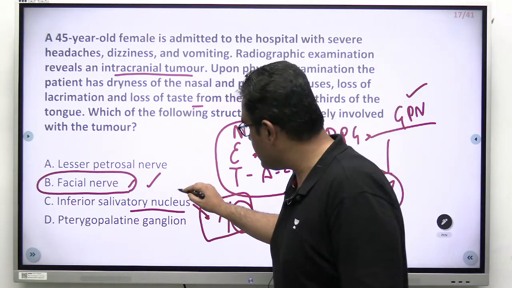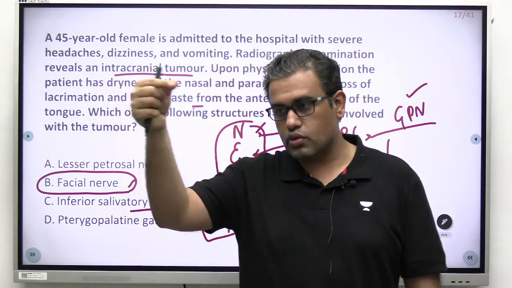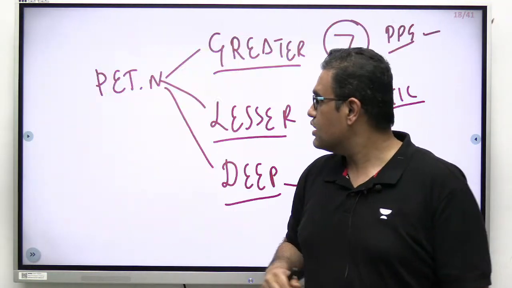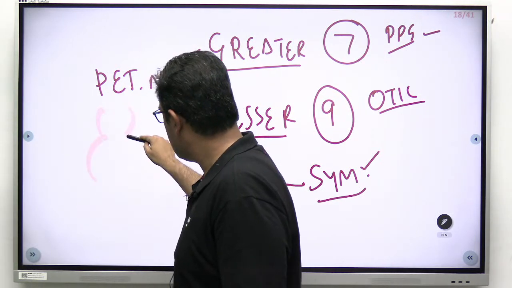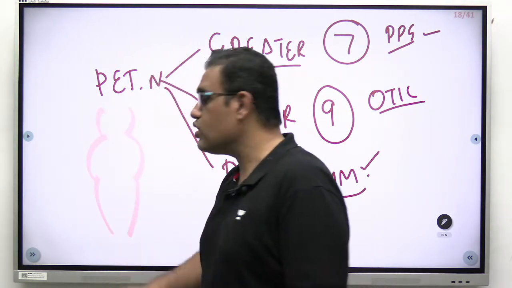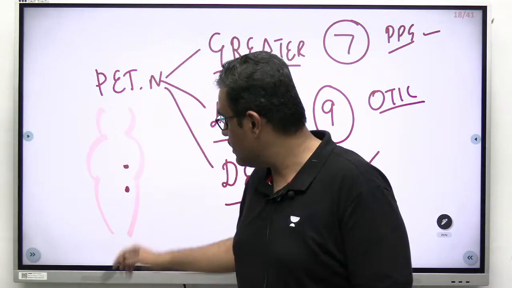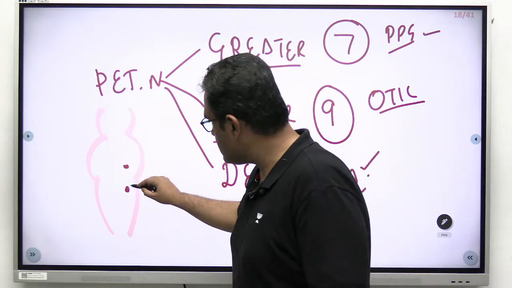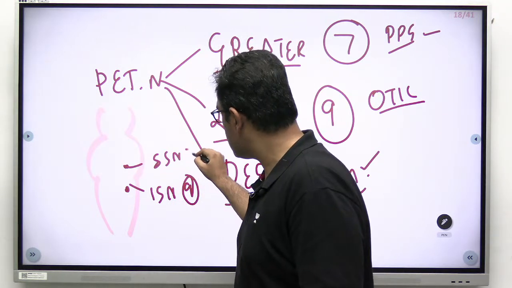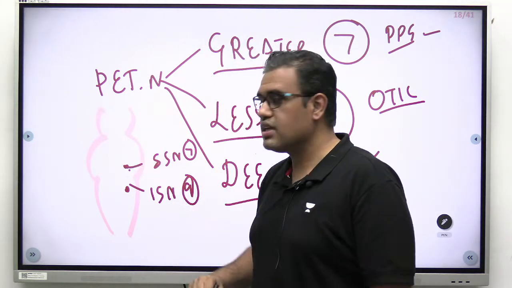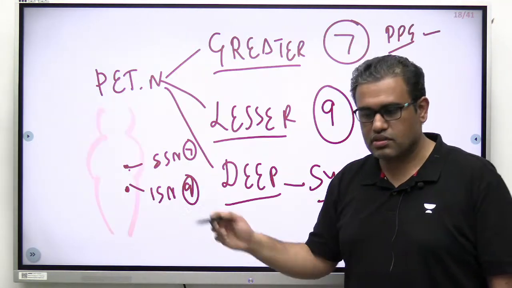Because when we say nucleus related to the brain, in the brain stem the 7th nerve is superior in comparison to the 9th nerve, which is inferior. How come, sir? Because in the brain stem we have the midbrain, a big pons, and a narrow and long medulla. The 7th nerve nucleuses are in the pons, and the 9th nerve nucleuses are in the medulla. So this is the inferior salivatory nucleus for the 9th nerve. This will be the superior salivatory nucleus for the 7th nerve, along with one more nucleus, the lacrimatory nucleus. Clear? I hope the confusions are clear now. Let us move to the next question.